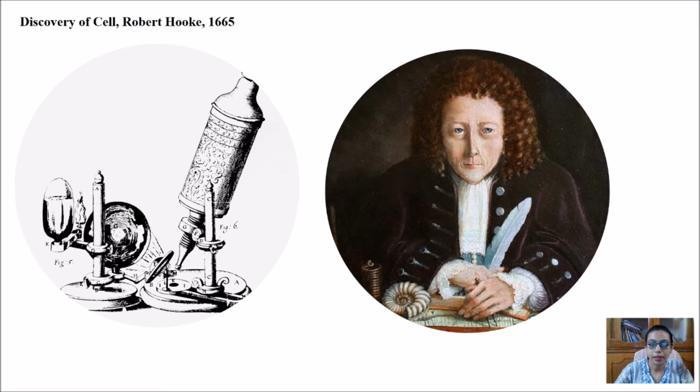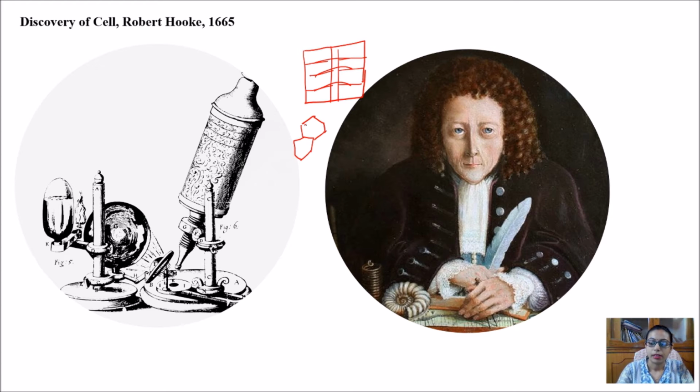When you enter a hotel, you may find that on both sides of the row there are rooms facing each other, and each room has the same facilities and somewhat the same structure. Just like that, in the cork he found a honeycomb-like structure with compartments, and he called it a cell.